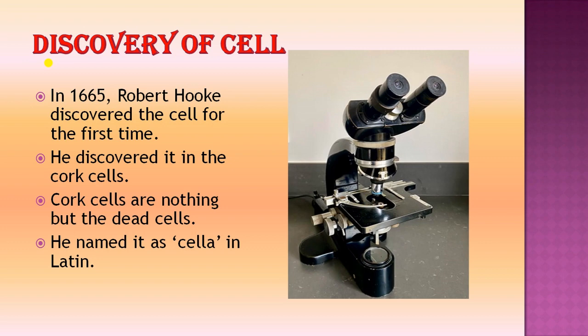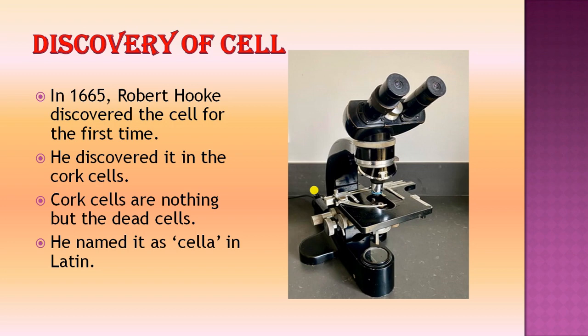So coming to the discovery of the cell, in the year 1665, Robert Hooke, the scientist, discovered the cell for the first time. So who discovered the cell? Robert Hooke. So Robert Hooke discovered the cell for the first time. So actually what is this cell? Cell is nothing but the basic unit of life.